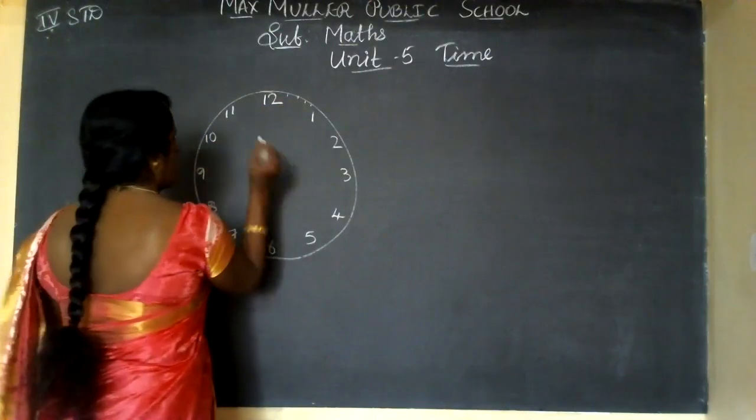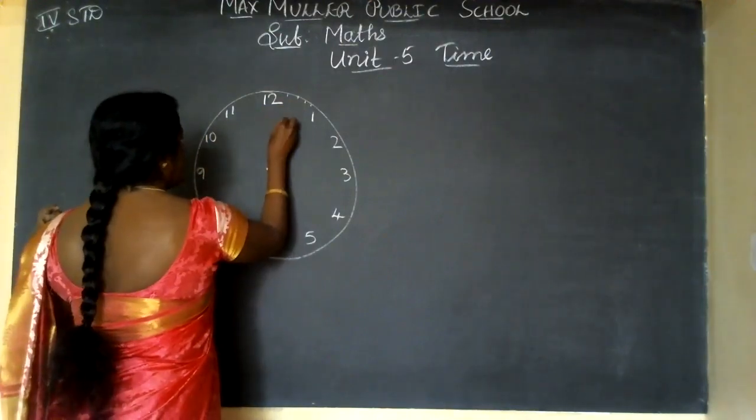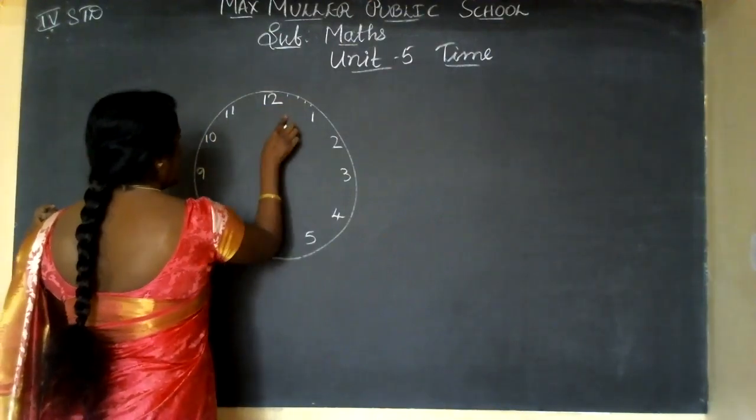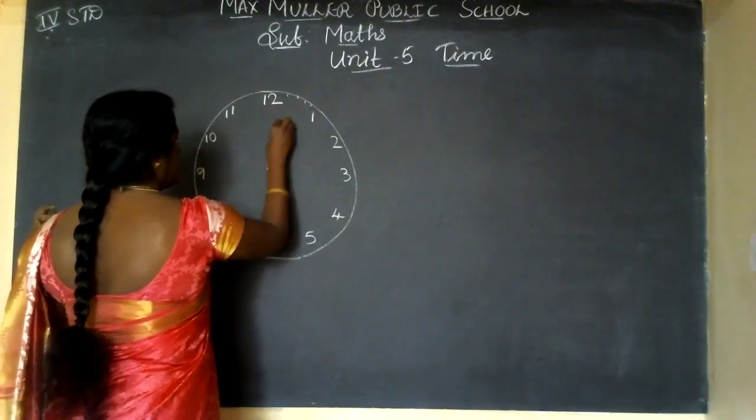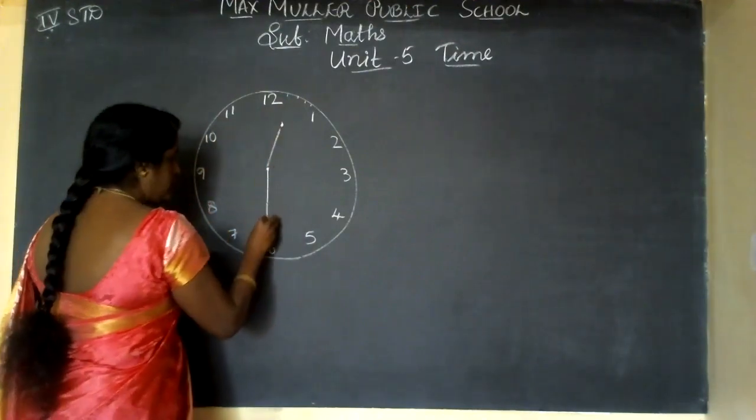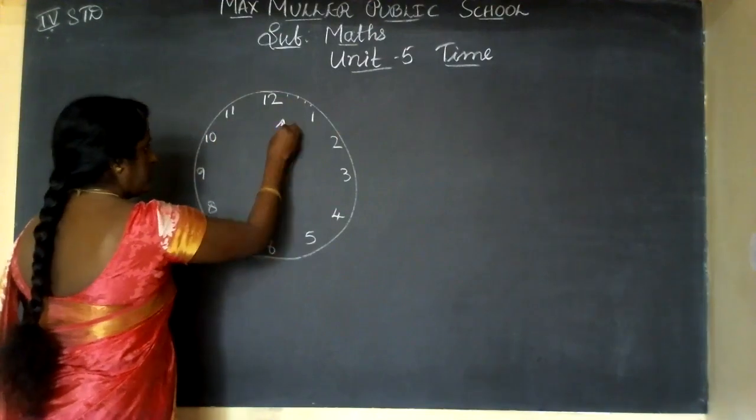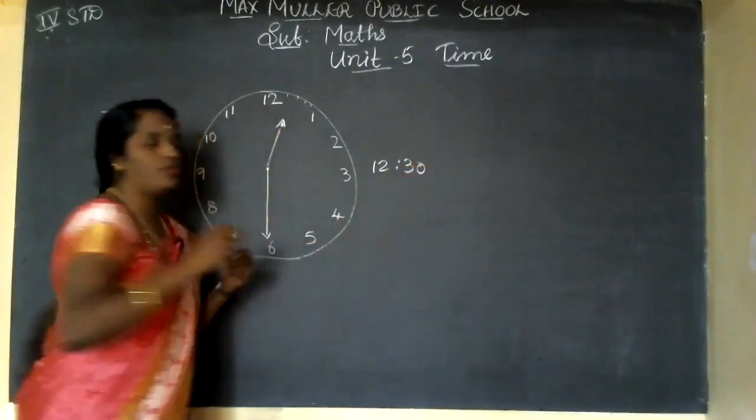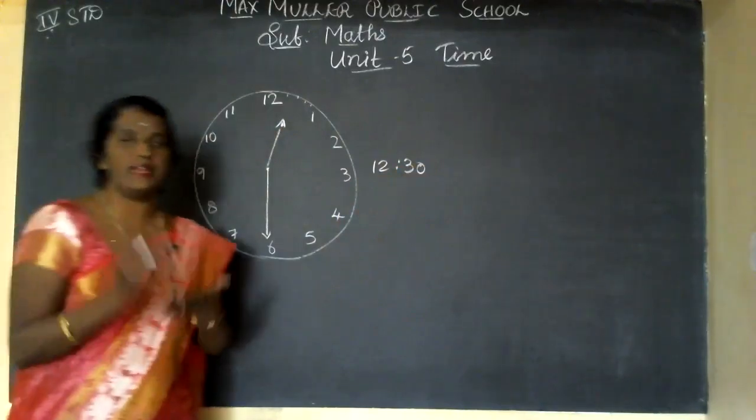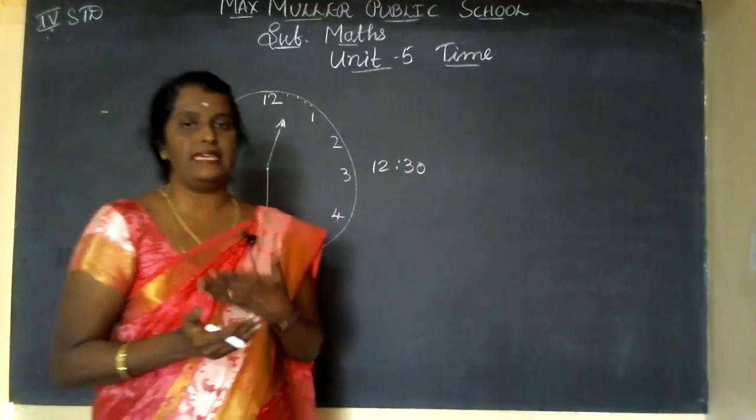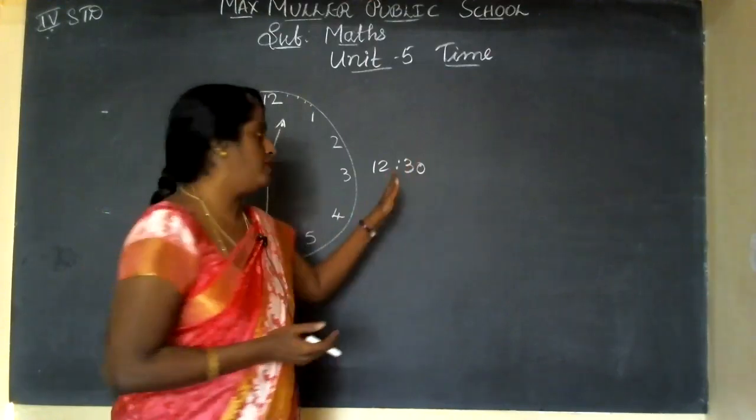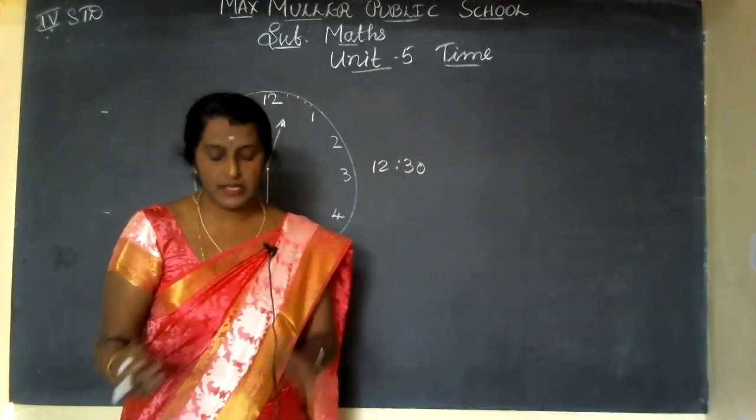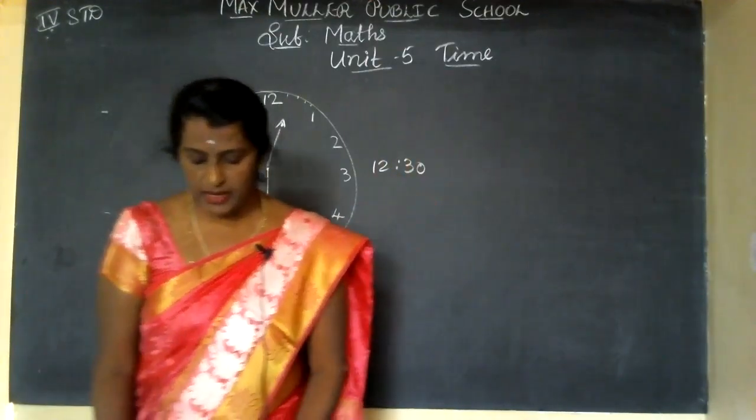Now, what is the time here for 12:30? It will be between 12 and 1 for 12:30. 30 minutes, the big needle is near 6. So the time is 12:30. If it is afternoon, what do we say? If it is night, what do we say? Night means AM, midnight, AM. Afternoon means it is PM. Okay, I'll explain AM and PM briefly.